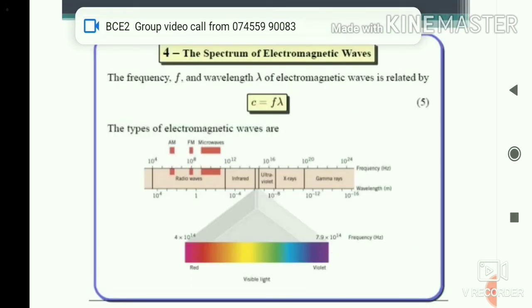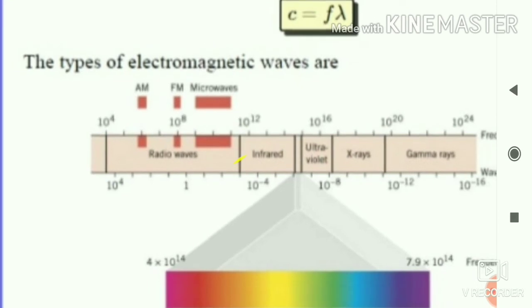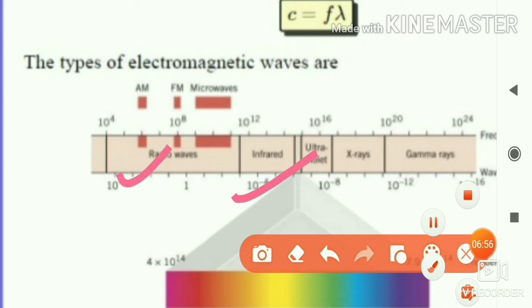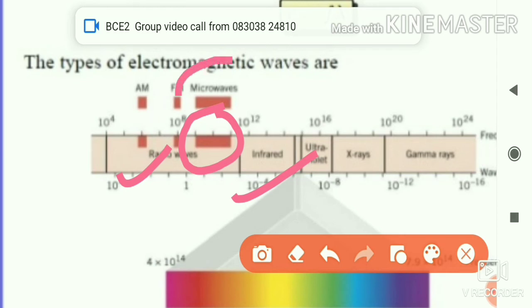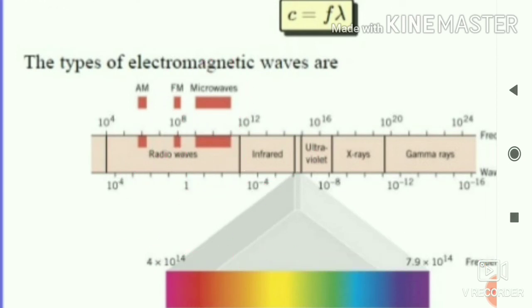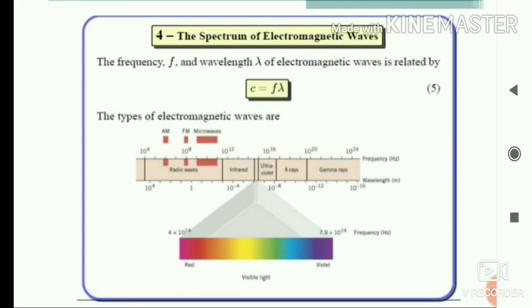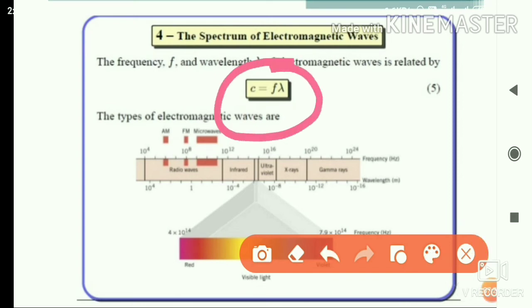This is the spectrum of electromagnetic waves. Here you can clearly see the visible range and the radio waves. Between the visible and the radio waves, microwaves exist, and the frequency range is in gigahertz. That's why this is called microwaves. This is the spectrum of electromagnetic waves, and the relation we are talking about is c equals f lambda, where c is the velocity of light.